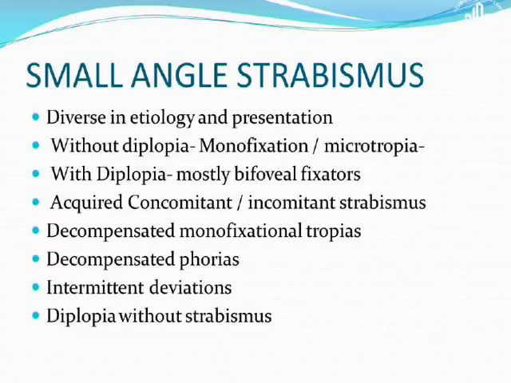You can also have a phoria which has broken down into a tropia. We all know we have intermittent deviations. One example is IDS. Even eso deviations can be intermittent, like accommodative ones and the rest. And you can also have diplopia without a strabismus. We'll talk about it later.